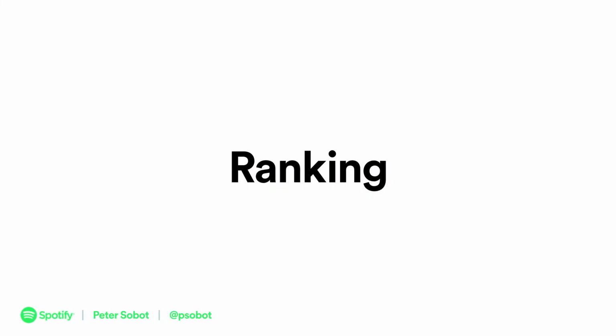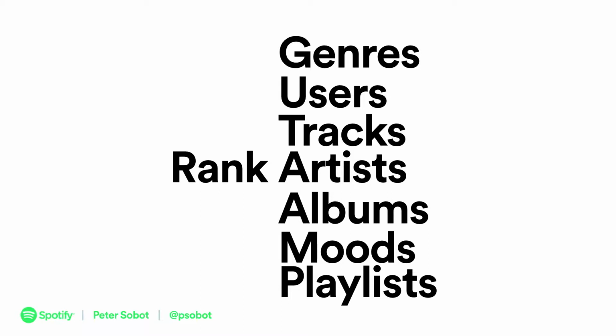So ranking is this problem of we have all this content. We have these users on the platform. We have content like music and albums and artists and things like that. How do we rank them against each other in terms of some sort of similarity? So how do we say that this content is similar to this content, or this user would like this content, and so on? So this ranking problem really turns into just making a list in order of how similar something is to something else. And with this, we can rank all sorts of different things. We can rank genres against users, against tracks and artists and albums and moods and playlists, and so many more things I can't put on this slide, but I wish I could.